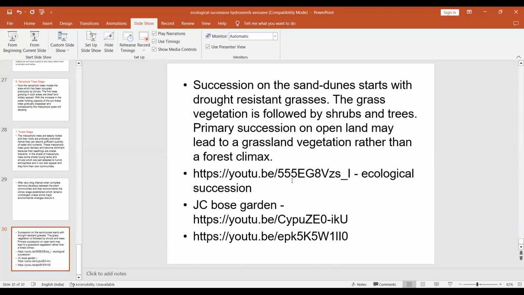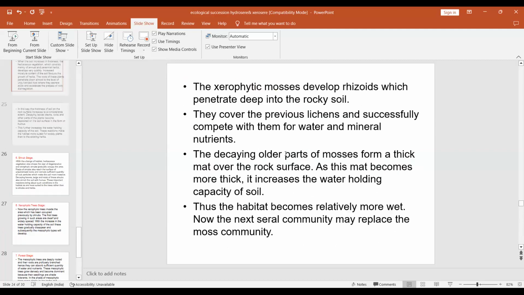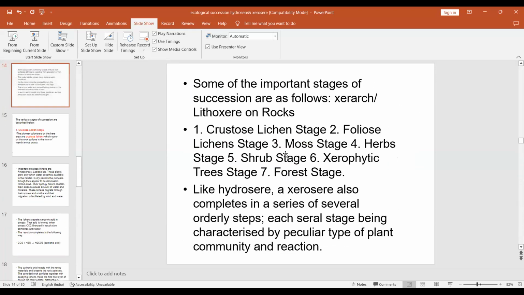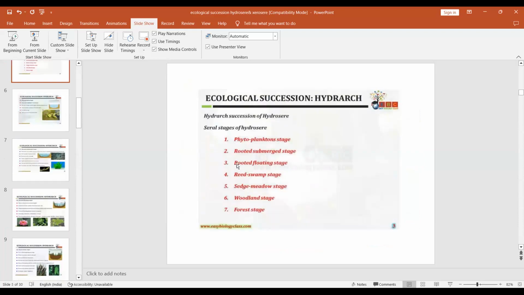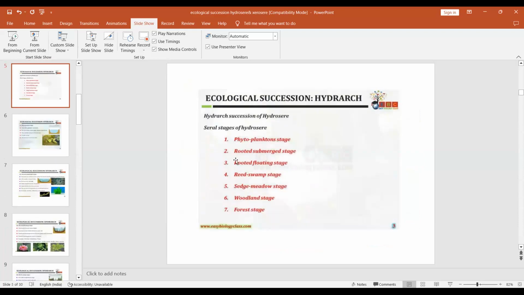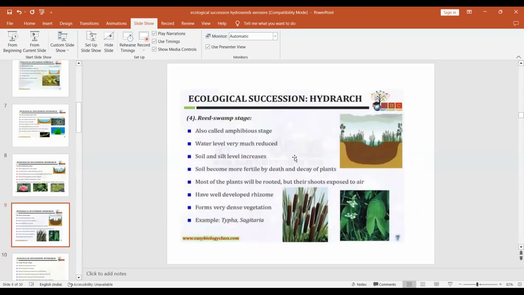The second serial stage in hydrarch succession is: phytoplankton, submerged stage, floating stage, or reed swamp stage. The second stage is the rooted submerged stage. So here the answer is the submerged stage. This was last year's question. The second serial stage in hydrarch is like this. They will ask questions like this.